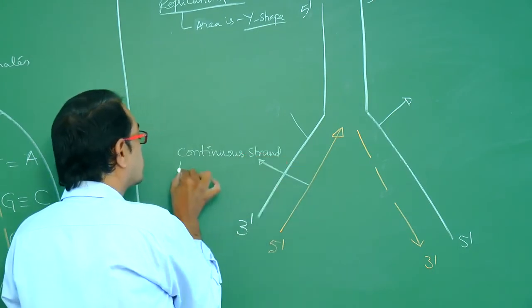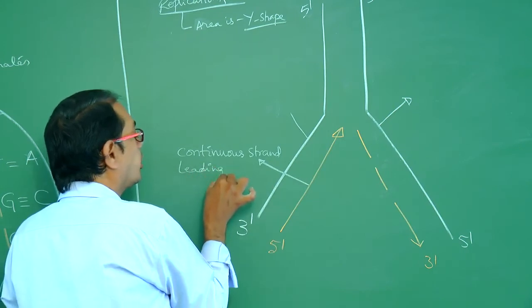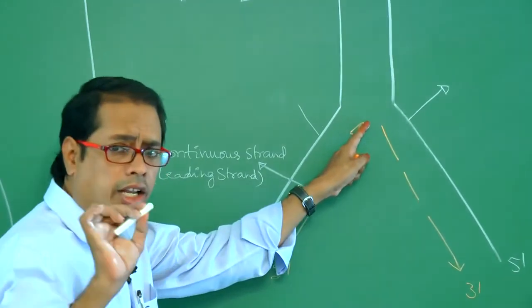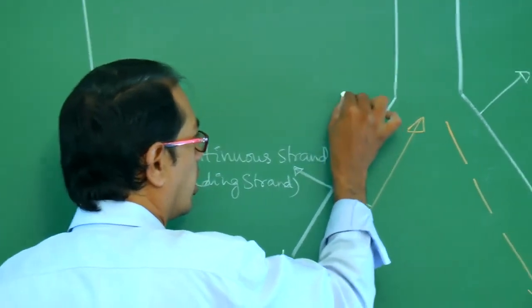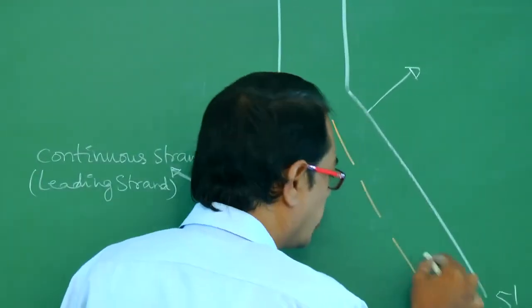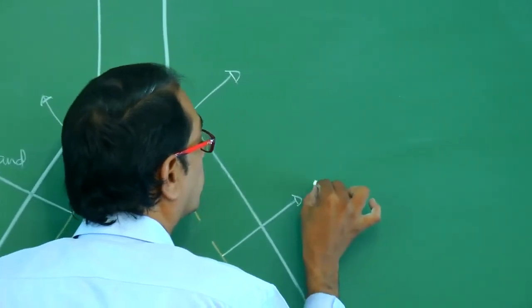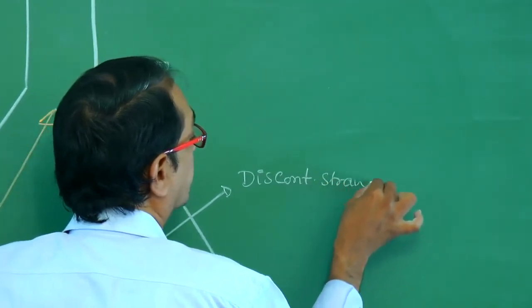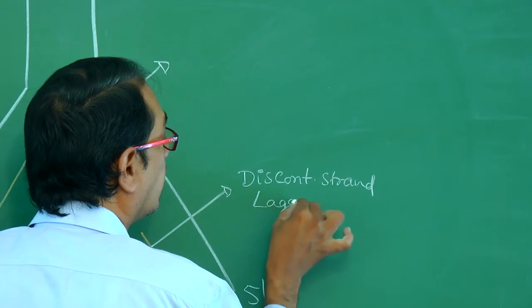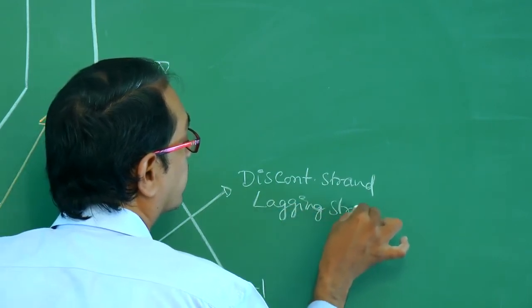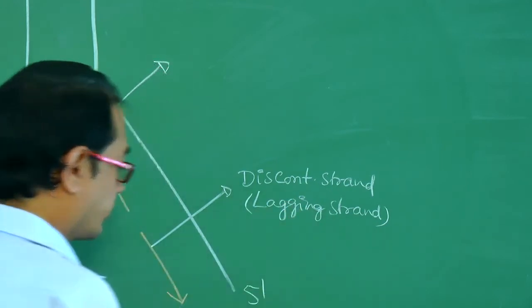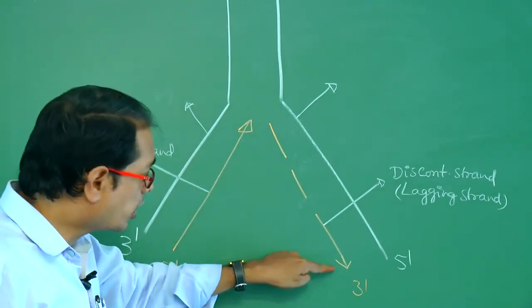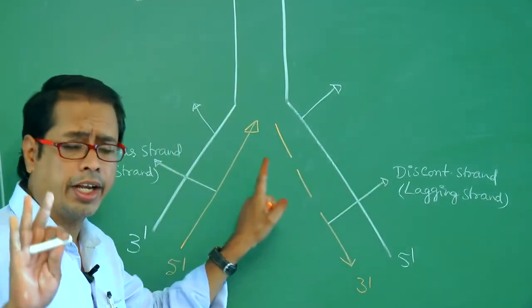Continuous strand is also called, very important point, leading strand, and this is called template. And this is the discontinuous strand. Discontinuous strand is also called lagging strand. This continuous strand is synthesized from 5' to 3'. Discontinuous strand is also synthesized from 5' to 3' only.